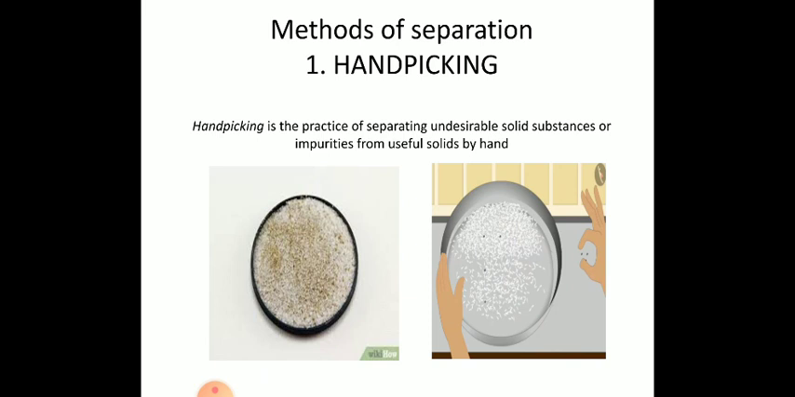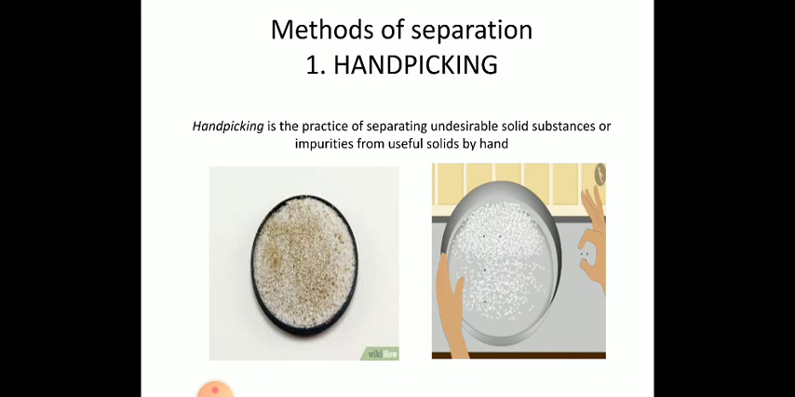Now here we will look at one method of separating, and that is hand picking. You are able to see two images. In the first image you can see a mixture of sand and sugar. You can easily observe that the sugar particles have a bigger size than the sand, and you can easily pick them up and separate them. In the same way, you can see the example of rice and the stones present in it. You can separate them, and through this, impurities can be separated.